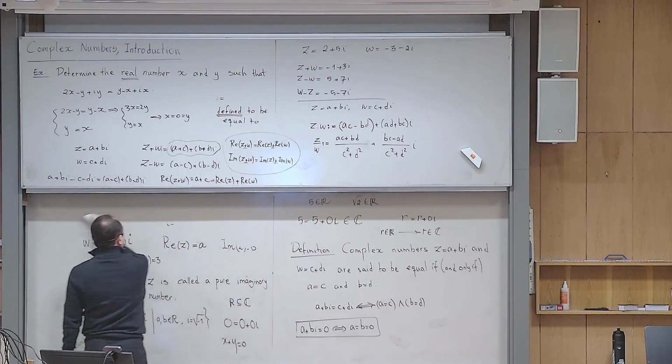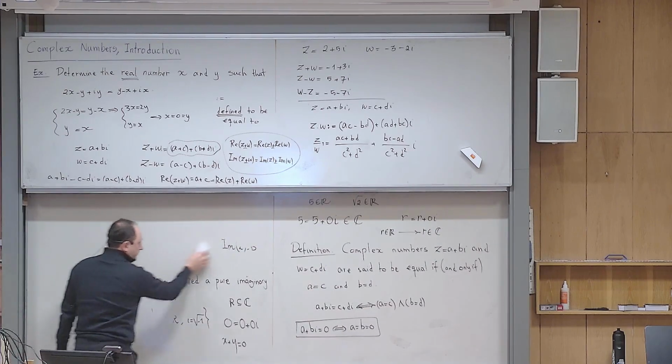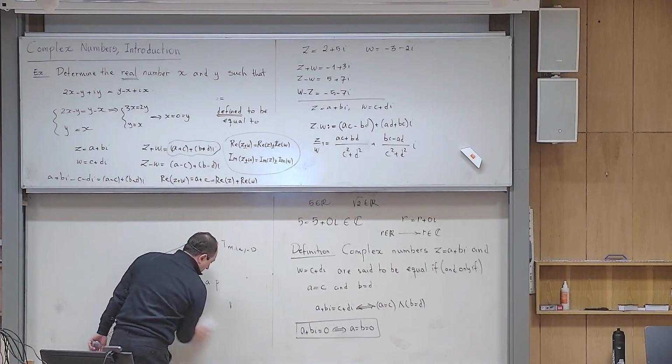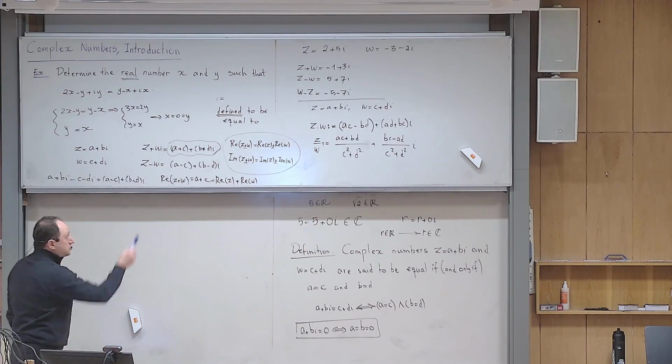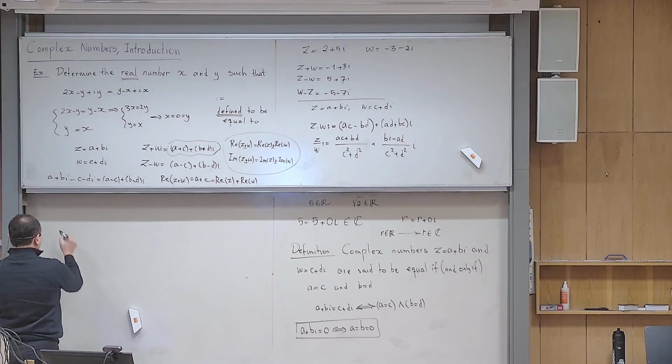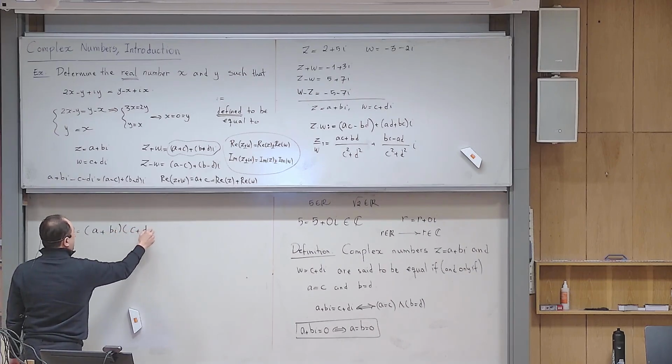The product is extremely simple. I think you can motivate me immediately. Can you motivate me why that's a good definition if I want to respect the algebra of real numbers? So let us multiply them. So Z times W. Okay, A plus BI multiplied by C plus DI.